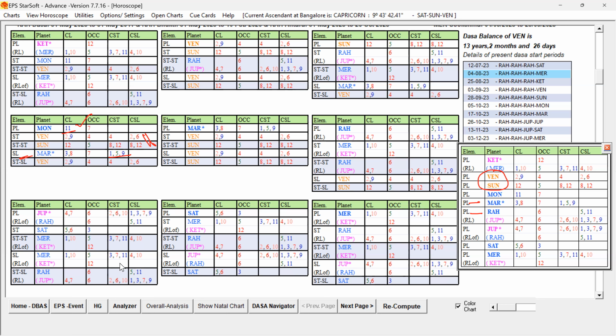But here, the Badhaga Lord in the star and sub of the sublord is not so good, because 1, 5, 3, 7, 11, 4 and 10. So this is supportive for some recovery, but not the permanent recovery through the surgery and all. It is not so good, because the star level, sub level planet is not ruled by our important key planet Rahu.